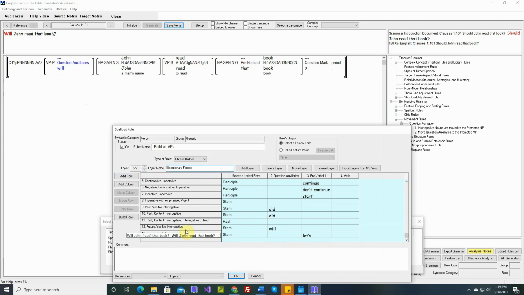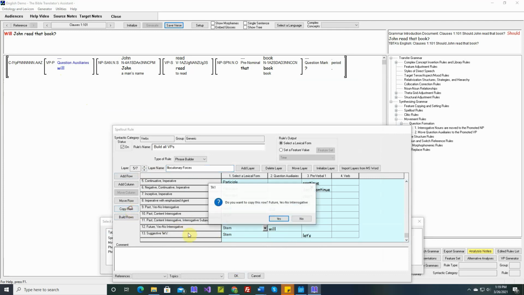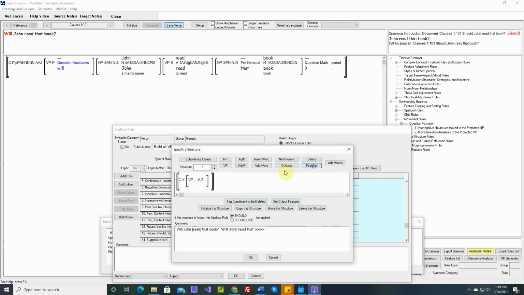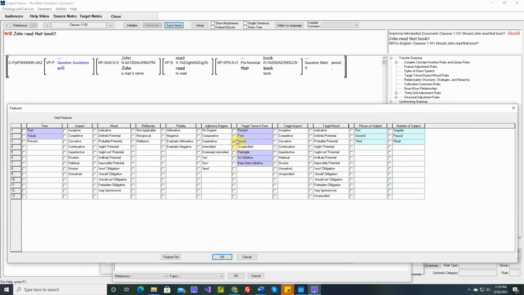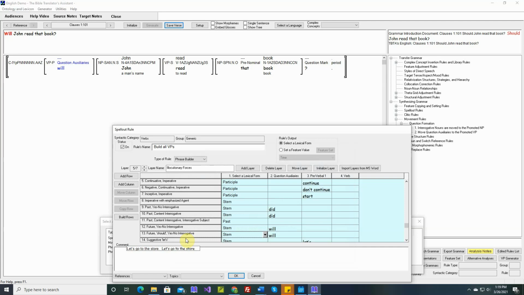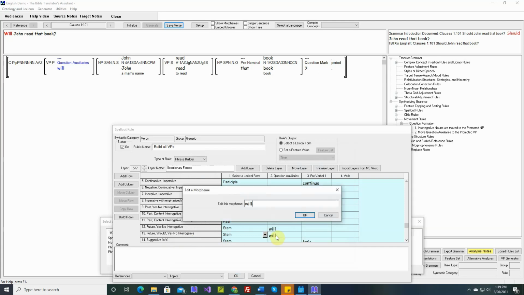So let's add another one. We'll copy this row and modify these features. It's still future, but it's also should obligation. And when we have this, instead of inserting "will," we want to insert "should."